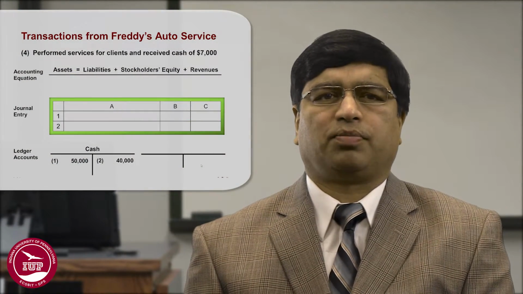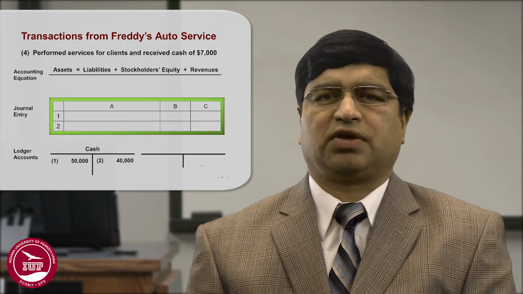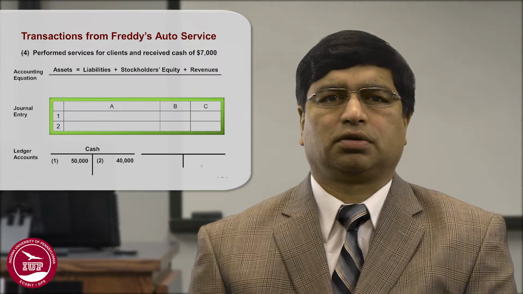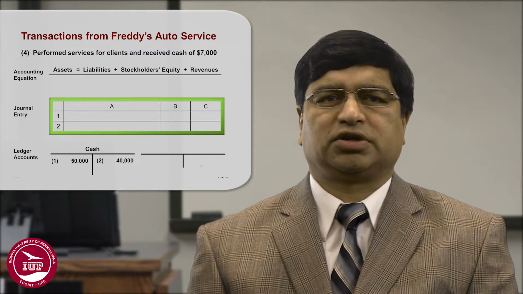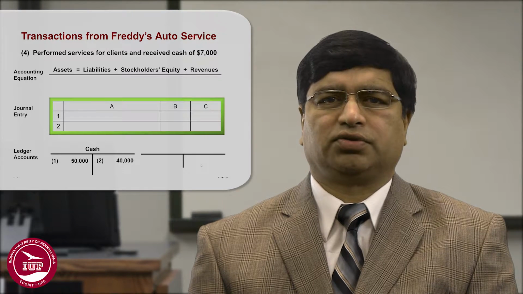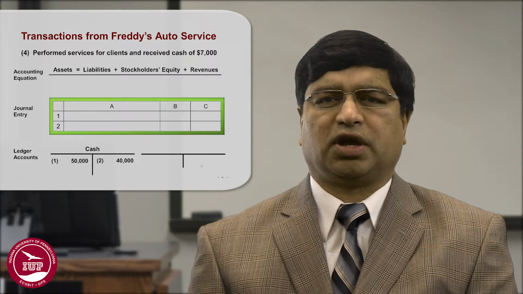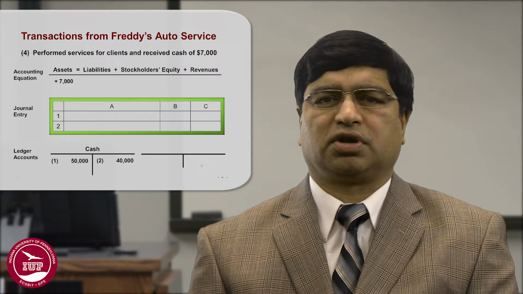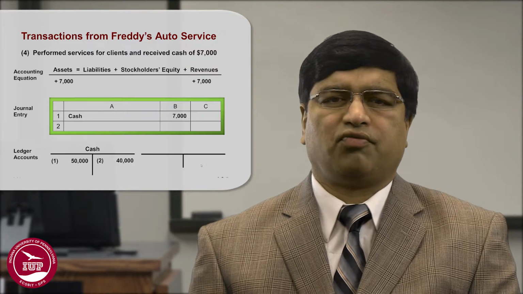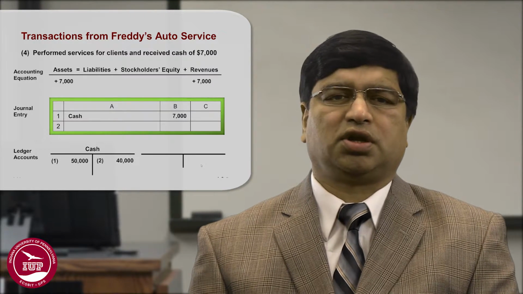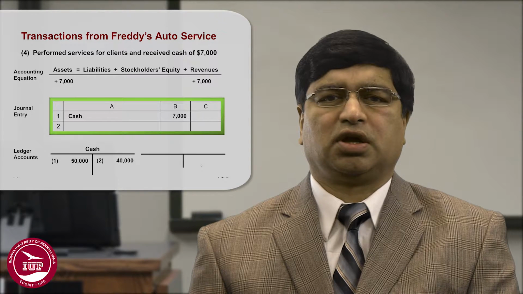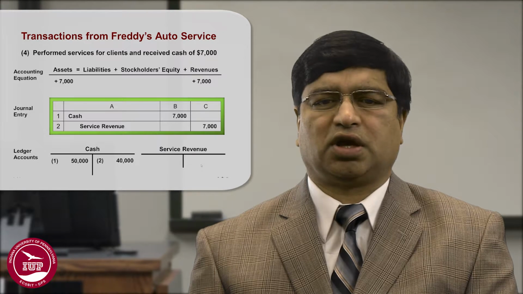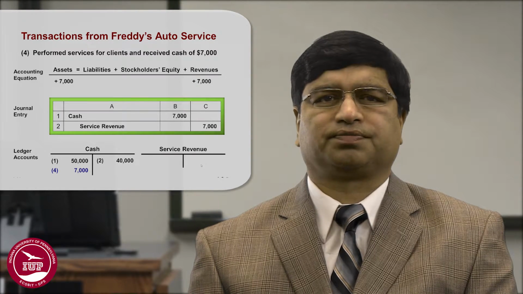Transaction number 4, performed services for clients and received $7,000 in cash. So two accounts that are impacted are assets in terms of cash and your revenues. And since cash is an asset, it is increasing, it is debited, and service revenue is increasing, and it is credited. When you post it into the ledger, you see that cash is debited by 7,000 in the cash account, and the service revenue has been credited by 7,000 in the service revenue account.